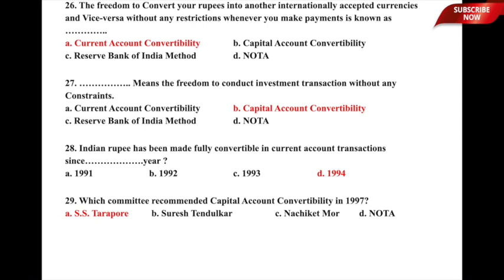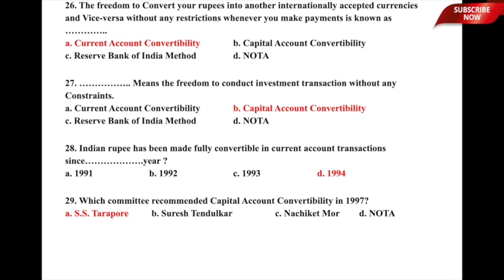The freedom to convert your rupees into another internationally accepted currency without restrictions is current account convertibility, and the way in which you are conducting investment transactions without any constraint is called capital account convertibility. So option B, capital account convertibility, is the correct answer to question number 27.